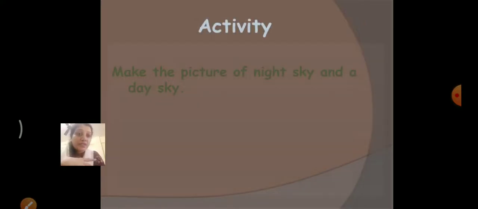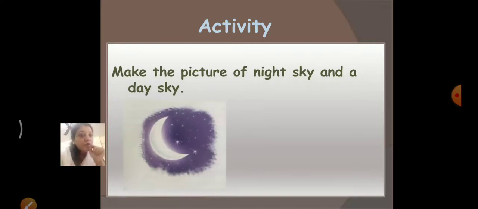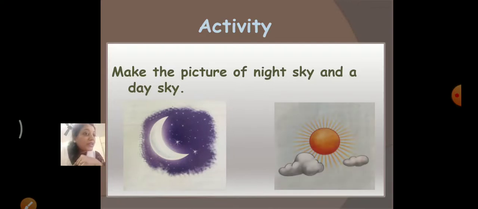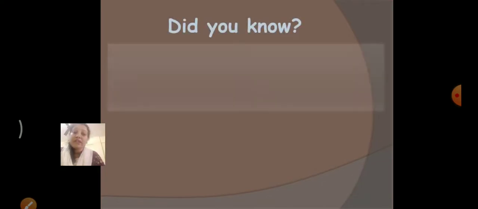Now, today's activity is you have to make a picture of a night sky and a day sky. How the sky will look at night and how the sky will look during the daytime. Now see, the sky will look like this during the night time and like this during the daytime. In the daytime you will see sun and clouds and in the night you will see moon and stars. So you have to draw this picture. This is your activity, and if you are not thorough with the new words of this lesson, then you have to write them again 3 times.